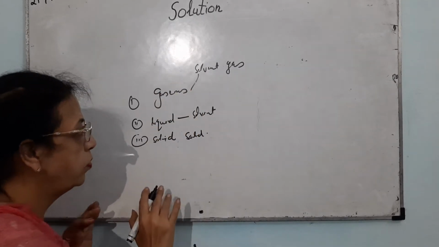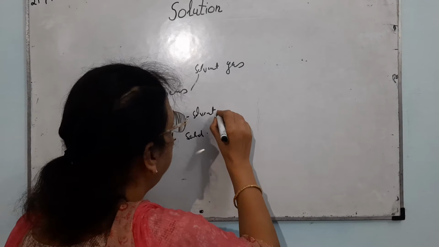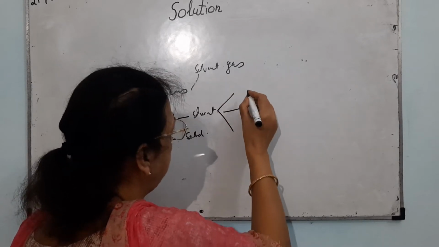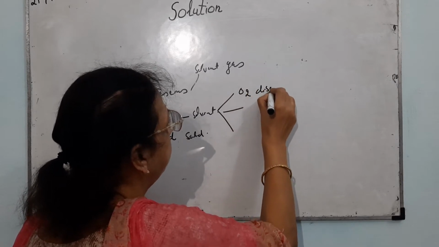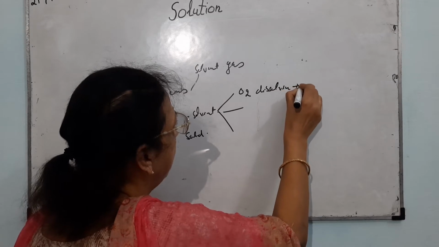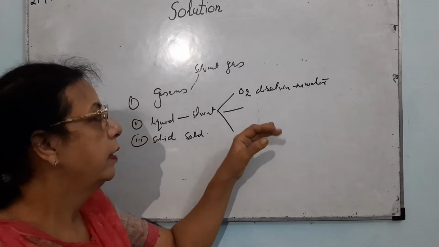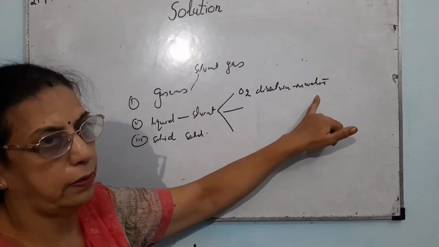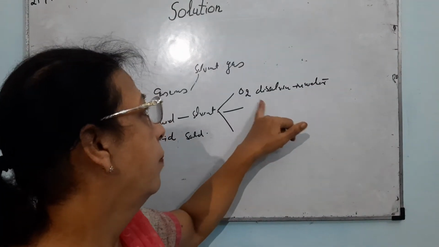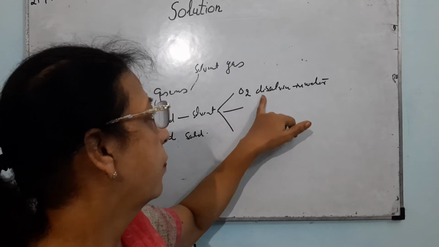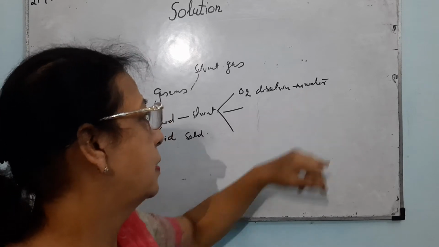Among all these solutions, the most popular are the liquid solutions. There are different types of liquid solutions. For example, when oxygen dissolves in water, it is a liquid solution. Here, a gas is dissolved in water. Although oxygen is dissolved in a very small amount in water, that small amount of oxygen is necessary for the survival of aquatic life.